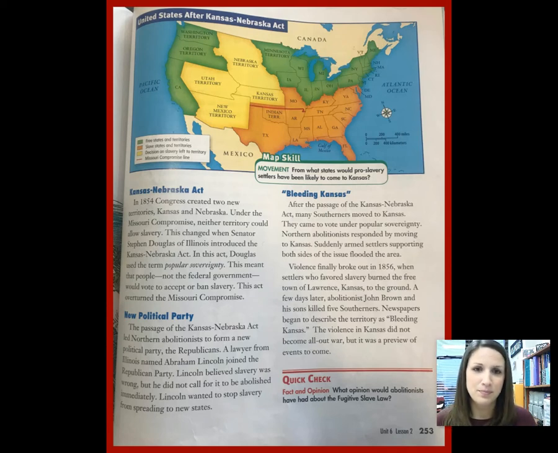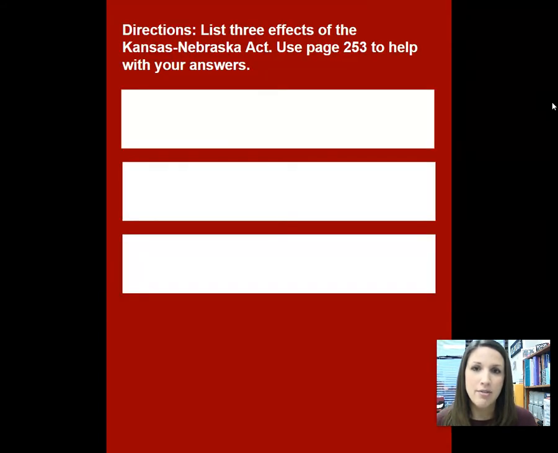All right, so you can look at the map again and see what is going on. The Kansas territory is up here in the yellow. That's the area where we're talking about now. Okay. If you continue to the next slide, you're going to see that I wanted you to list 3 effects of the Kansas-Nebraska Act. That's the one we just read about. If you need to go back to 253 to find those effects, that is perfectly fine.